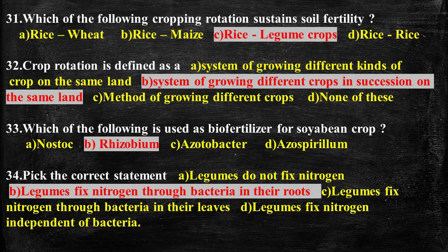Question number 34, pick the correct statement. The statements are: legumes do not fix nitrogen, which is incorrect. Next is legumes fix nitrogen through bacteria in their roots, which is the right answer. Let us see the other options. Legumes fix nitrogen through bacteria in their leaf, which is totally incorrect, because in the leguminosae family the nitrogen fixing bacteria are present in their roots. The next statement is legumes fix nitrogen independent of bacteria, which is incorrect. So option B is correct. Legumes fix nitrogen through bacteria in their roots.